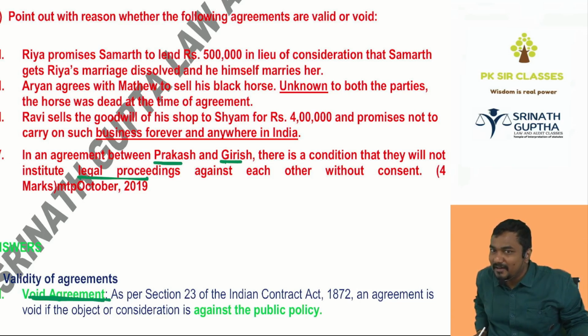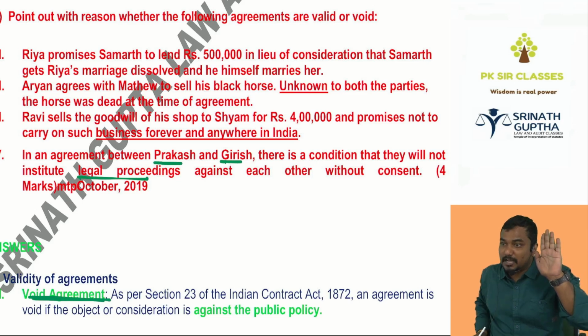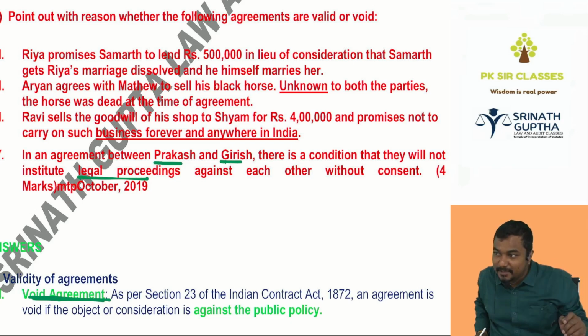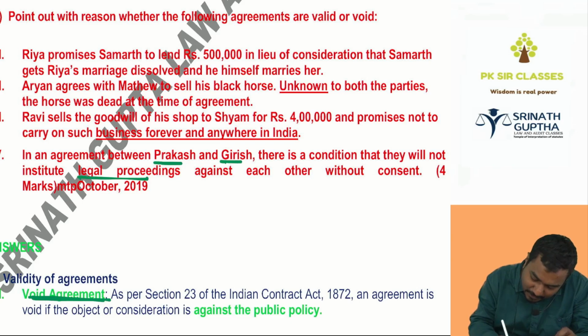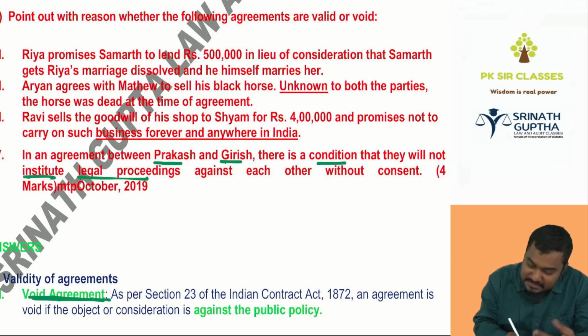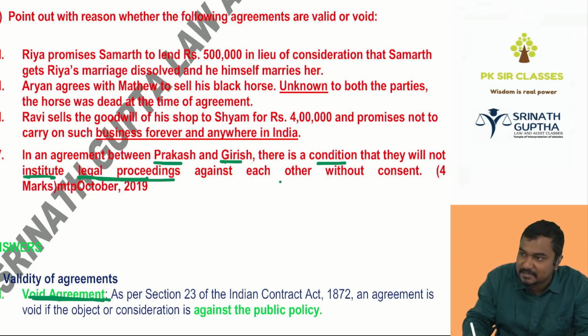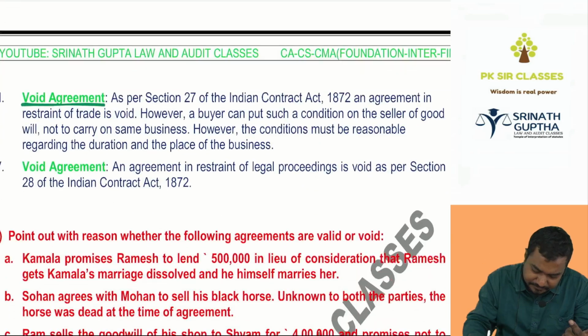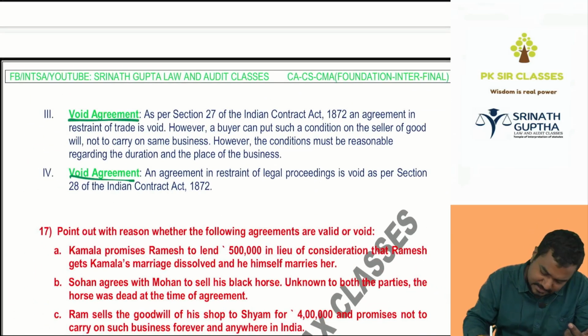Valid or void? As per the constitution, Samvidhan, everybody has a right to go to court of law for justice. If there is any agreement restricting a person from approaching court of law for justice, valid or void? देखो बेटा, an agreement between Prakash and Girish, there is a condition that they will not start legal proceedings, filing a case against each other without the consent. Restriction is void. We discussed this example in the lecture somewhere, है ना बेटा? Agreement is void agreement.